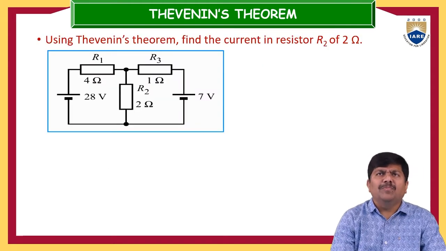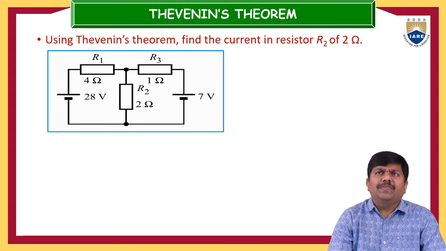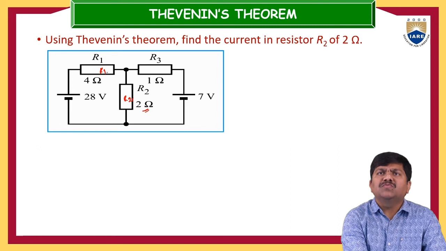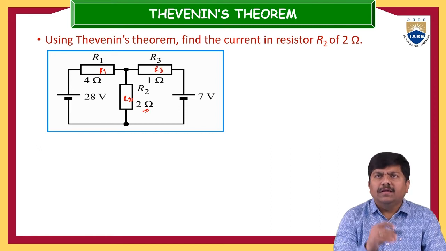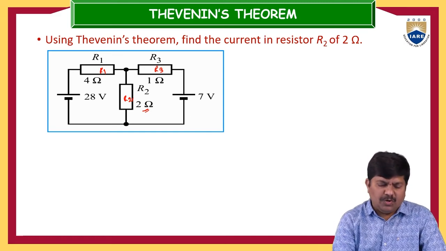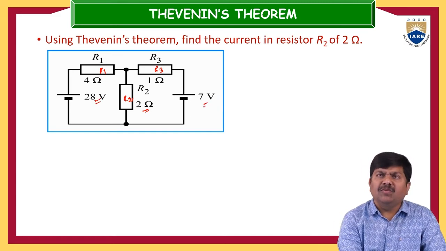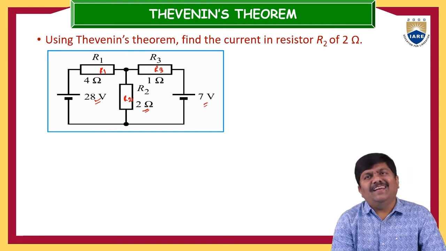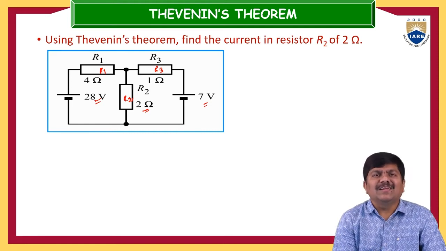Let us solve one simple problem. Using Thevenin's theorem, find the current in resistor R2 of 2 ohm. Here, this is the 2 ohm resistor. This value they have given as R2. And R1 is 4 ohm and R3 is 1 ohm. So, this electrical circuit has two voltage sources, 28 volt is one voltage source and 7 volt is another voltage source. Of course, this is a very simple electrical circuit, but at the beginning, let us discuss the importance of this Thevenin's theorem with a lesser number of active and passive elements.